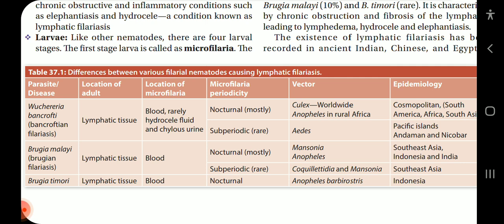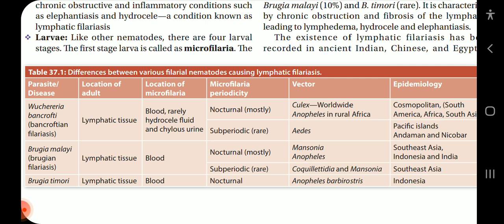Now, Brugia malayi, which causes Brugian filariasis, is located in lymphatic tissue as an adult. Location of microfilaria is in blood. It also has mostly nocturnal periodicity, with the vector Mansonia and Anopheles. Its epidemiology is in Southeast Asia, Indonesia, and India. The rare subperiodic form is vectored by Coquillettidia and Mansonia. Its epidemiology is in Southeast Asia.